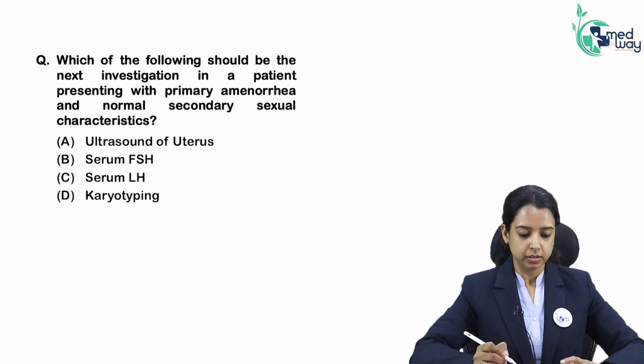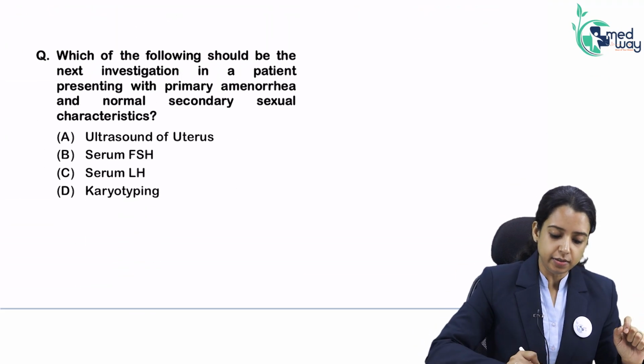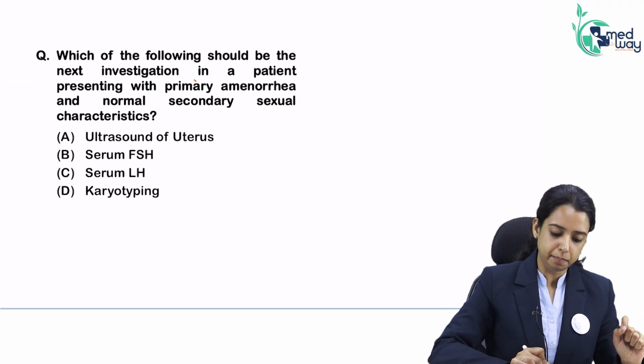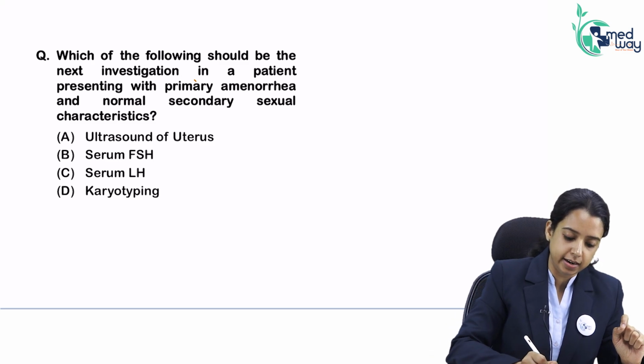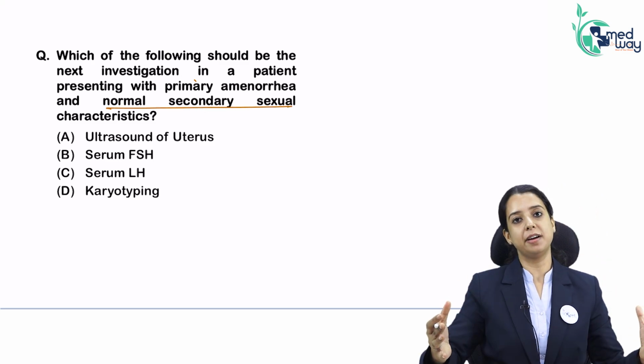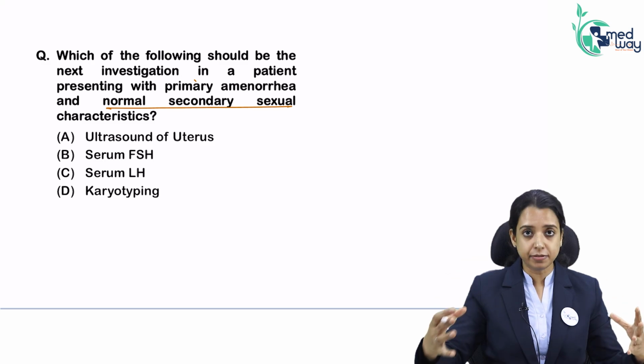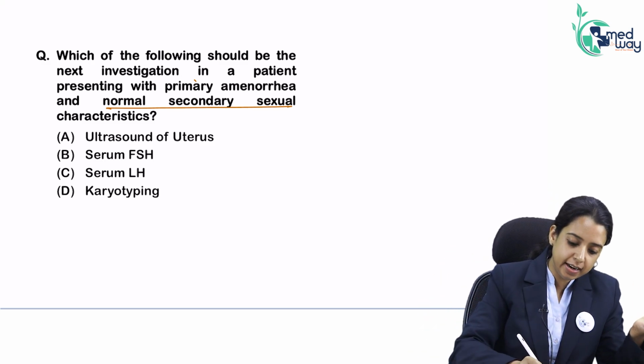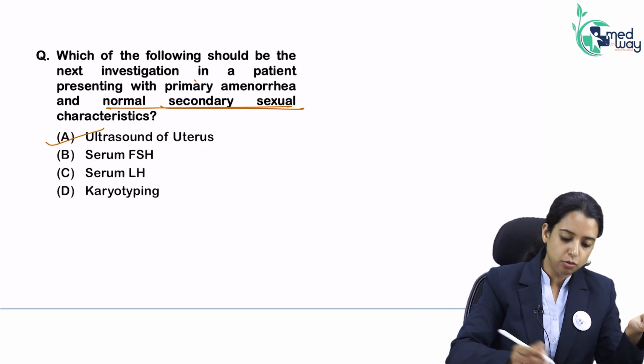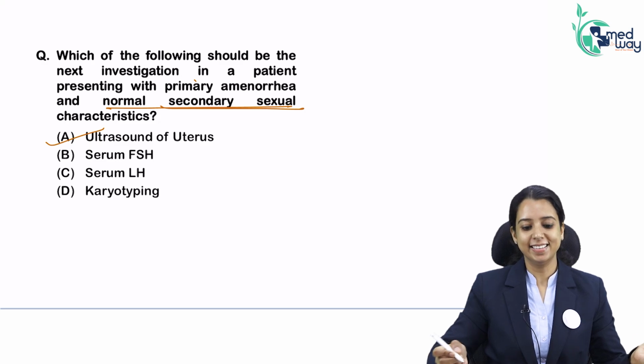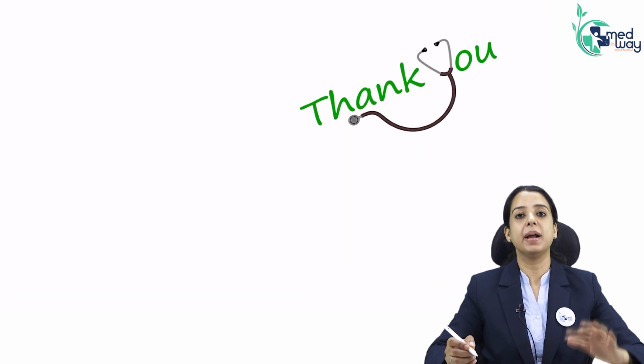Okay? Let's solve the last question. Which of the following should be the next investigation in a patient with primary amenorrhea and normal secondary sexual characters? Obviously, I've said so many times, the problem is in the periphery. Hormones are normal. That is why secondary sexual characters are normal. I'll do ultrasound. Right? So this is how we finish our primary amenorrhea.